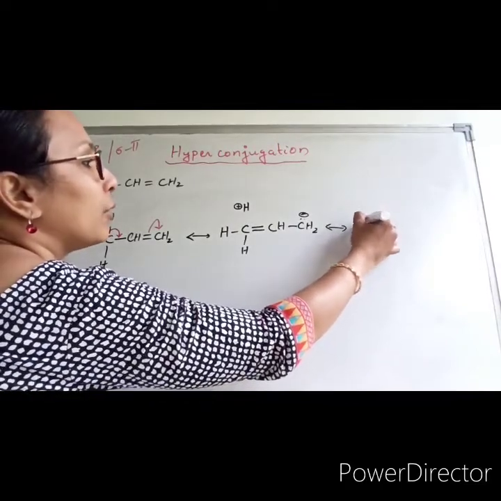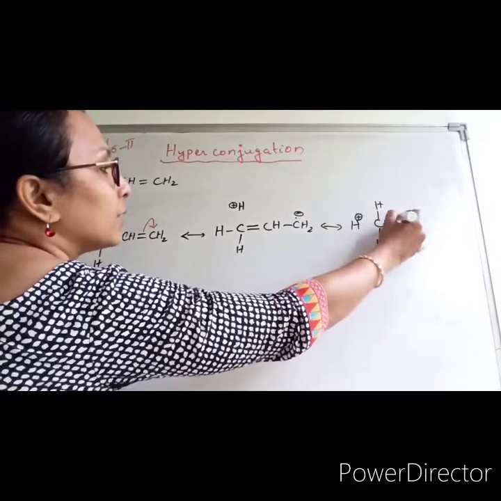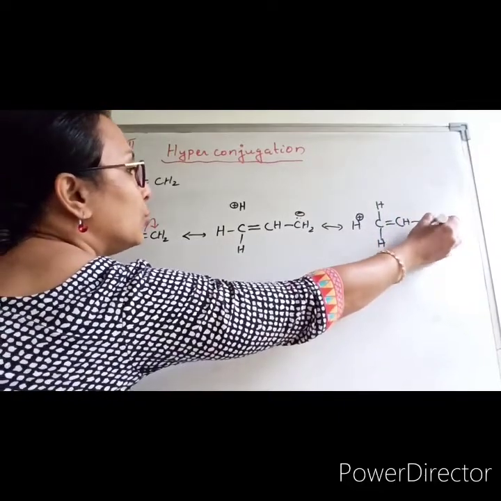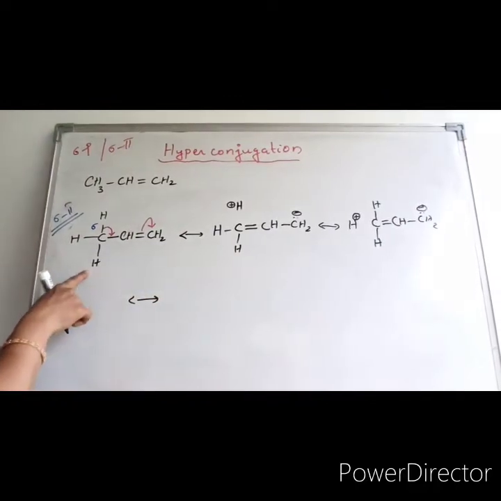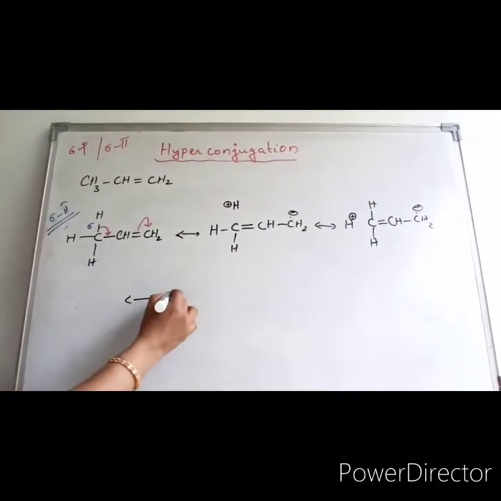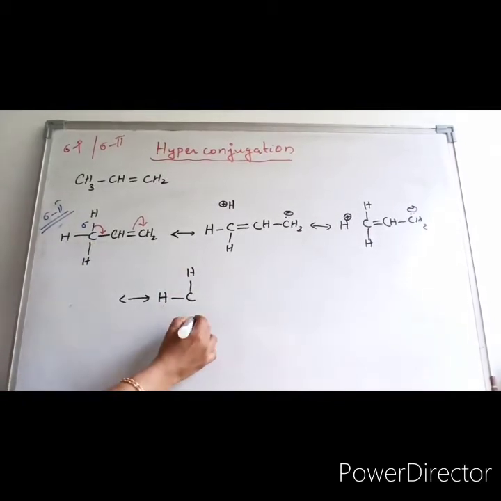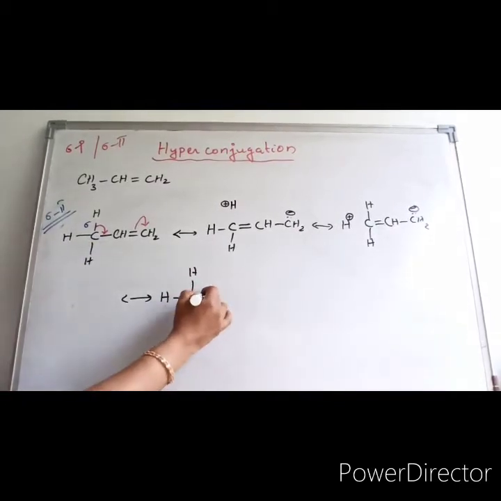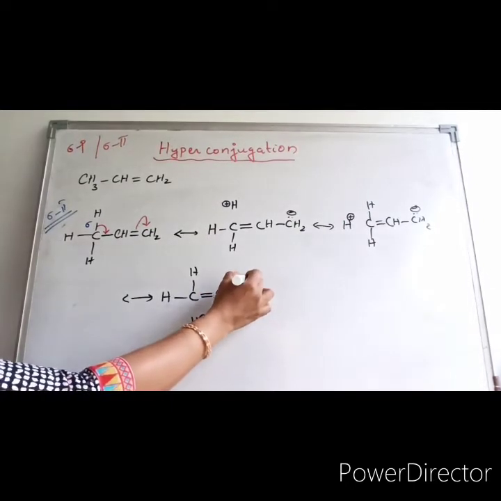The second hydrogen can also form a hyperconjugative structure, with CH=CH2 minus. Similarly, this third hydrogen can also be involved in hyperconjugation by taking its sigma bonded electrons. So this becomes H positive, a double bond will come, and CH-CH2 minus.